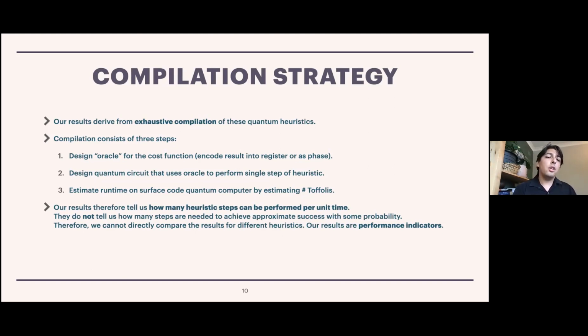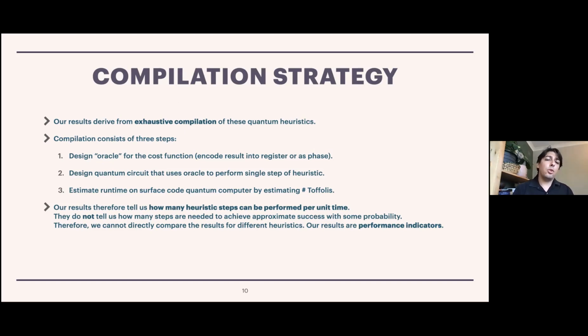And the compilation, just to summarize the fairly long story, involves 3 stages. The first stage is to design an oracle for the cost function. That's to say that if I want to know whether a candidate solution to the optimization problem has this cost or that cost, I need some kind of quantum subroutine that's going to tell me that cost. And there's a couple of different ways that this oracle could return that information. It could be simply writing down the information into some other register, or it could be reporting the information as an overall phase to the input register.